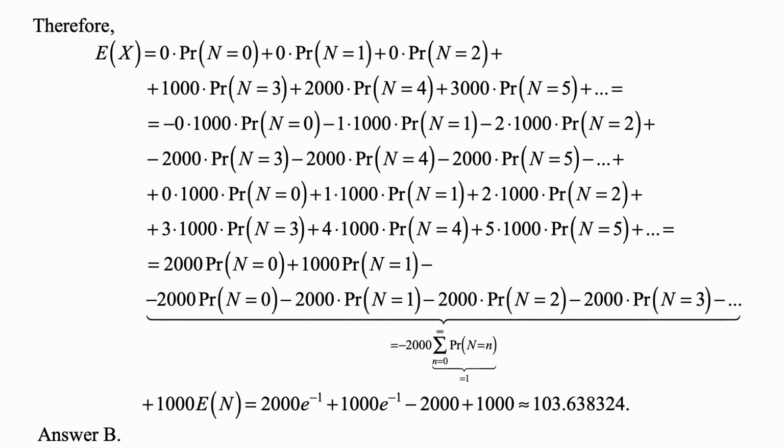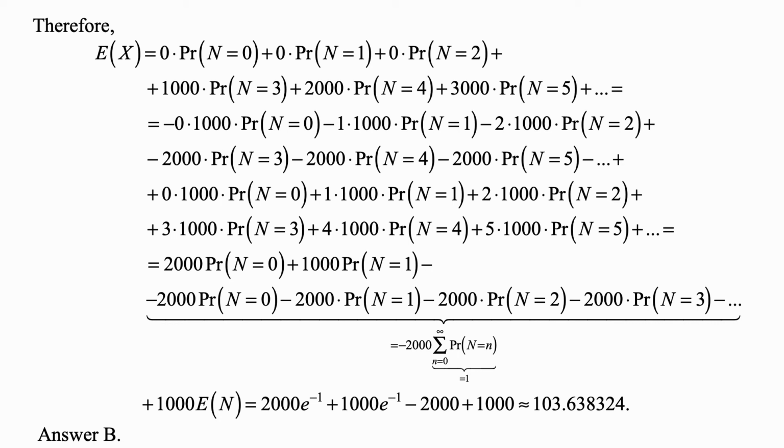We also need to add 0 times the probability that N is 0 times 1,000, plus 1 times the probability that N is 1 times 1,000, plus 2 times the probability that N is 2 times 1,000. And we add that, and then we need to subtract it to balance it out. And that's exactly what is happening in what I wrote out.